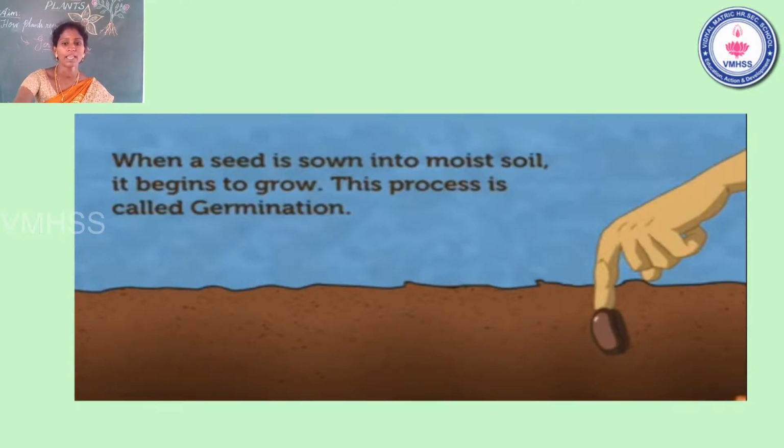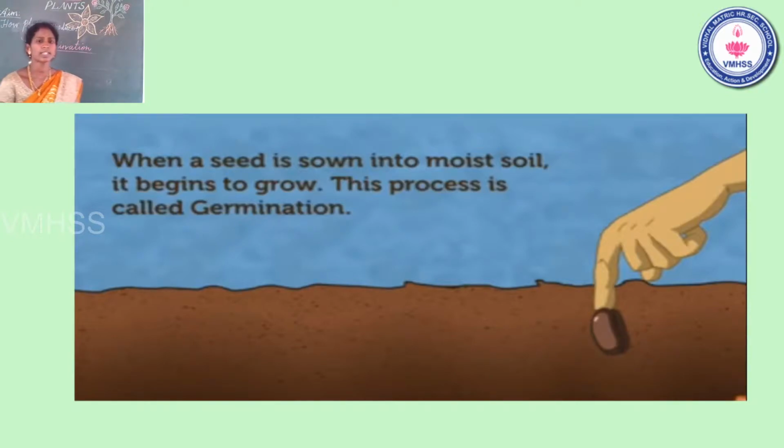Can I clear the concept? When a seed is sown into the soil, the seed will grow. This process is called germination. Students, imagine the slide: sown into the soil. That one is a small seed. It gets sown into the ground. Imagine. That one is the first stage.